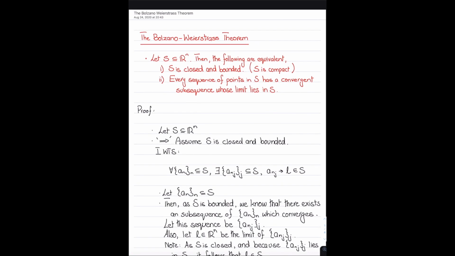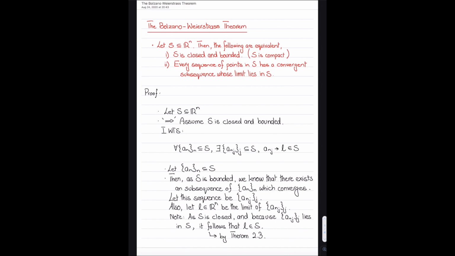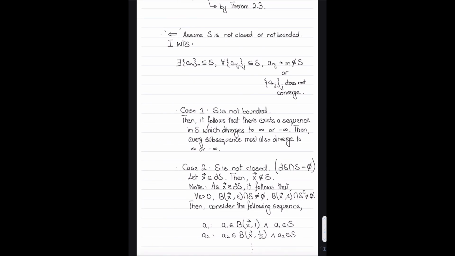So just to emphasize the second part of the proof real quickly. What we had to show is that if every sequence of points in S has a convergent subsequence whose limit lies in S, then S is closed and bounded. What I did instead is I presented a proof by contrapositive. I assumed that S is not closed or it's not bounded, and then I wanted to show that there exists a sequence a_n in S such that every subsequence a_n_j either converges to a number that does not lie in S, or does not converge at all.